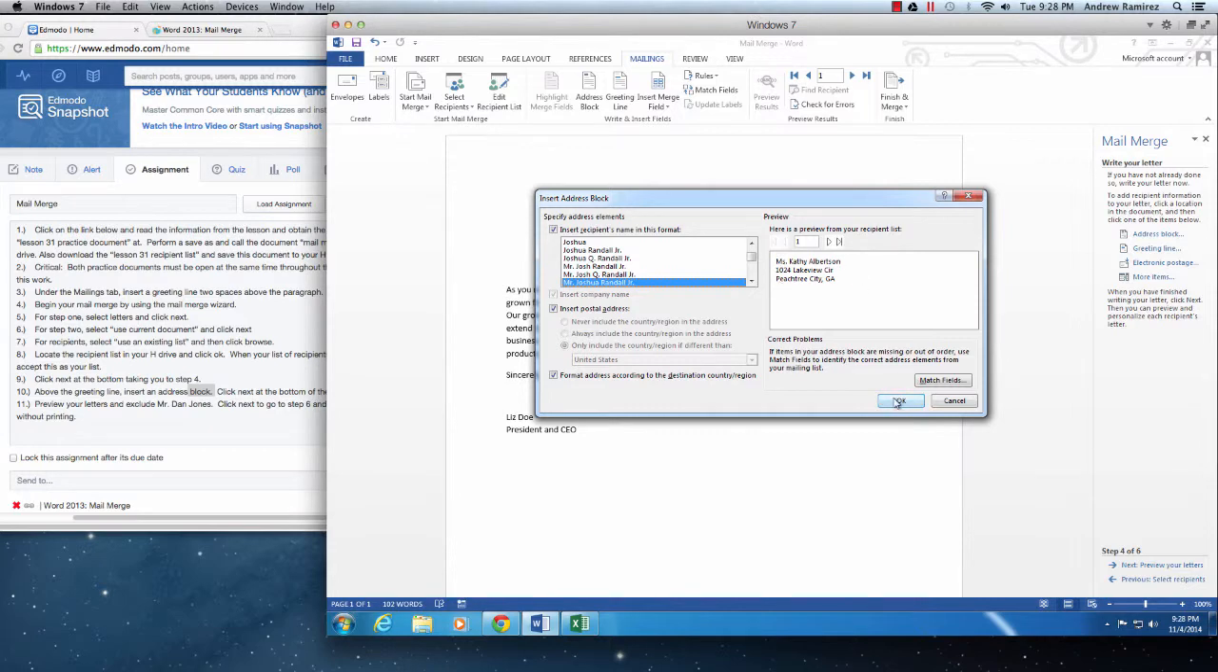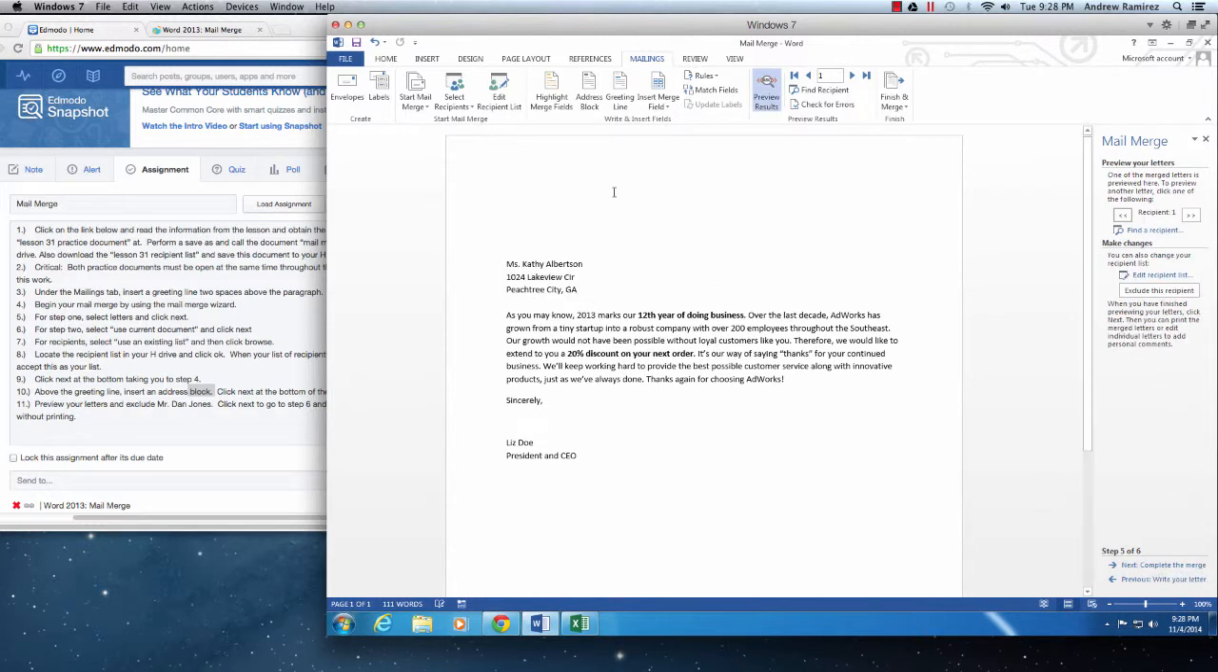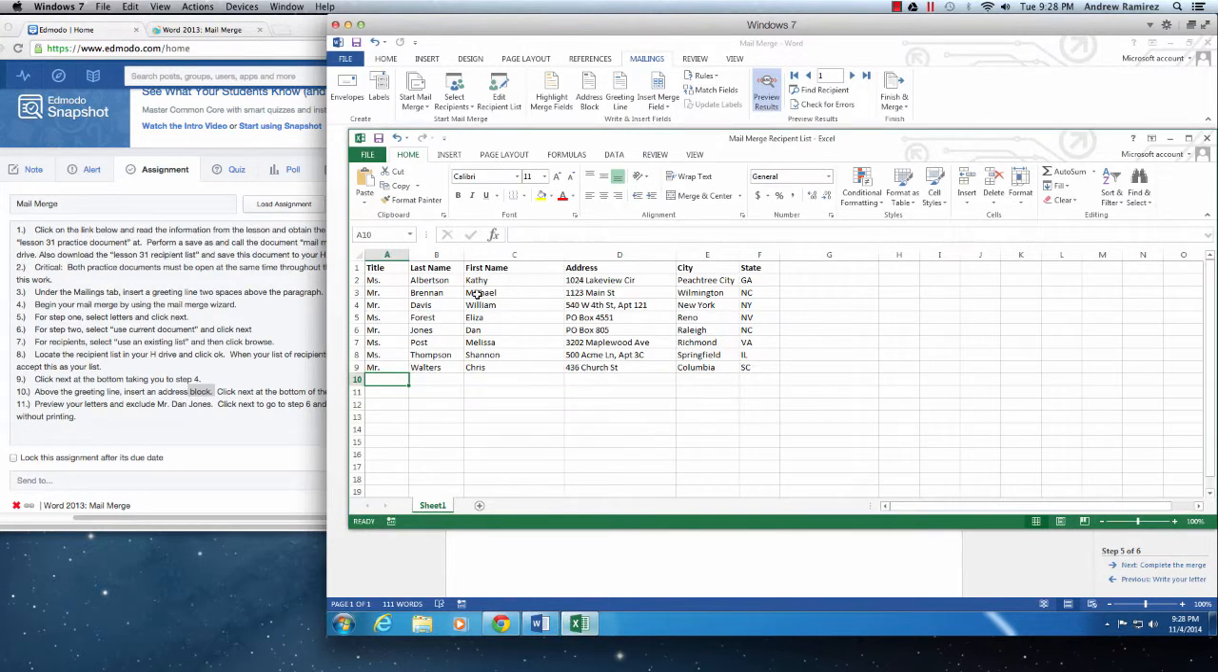You just click OK. Now it doesn't pop up any address yet. It just says address block. Okay, so let's click next step. So step 4, address block, next. There it is. So it popped up that first name in this Excel file. So we have 1, 2, 3, 4, 5, 6, 7, 8.